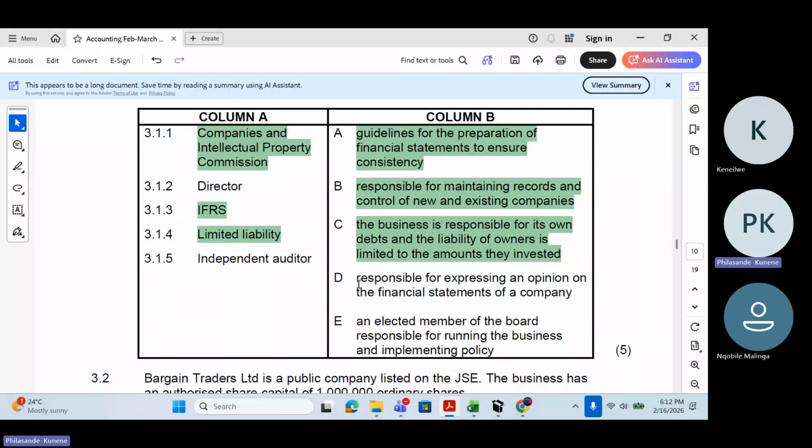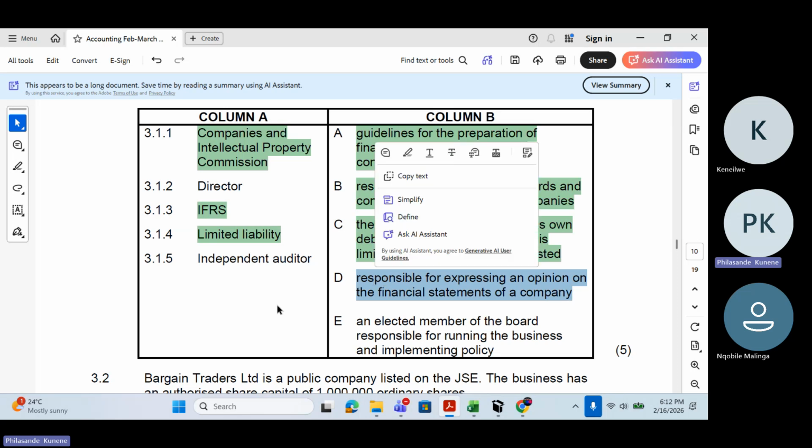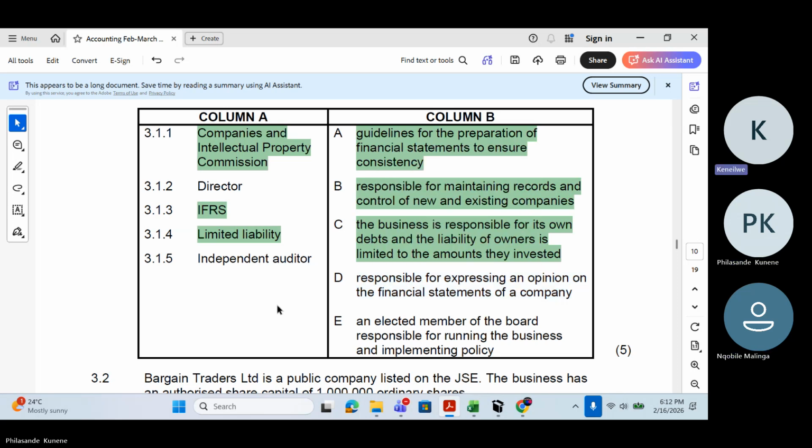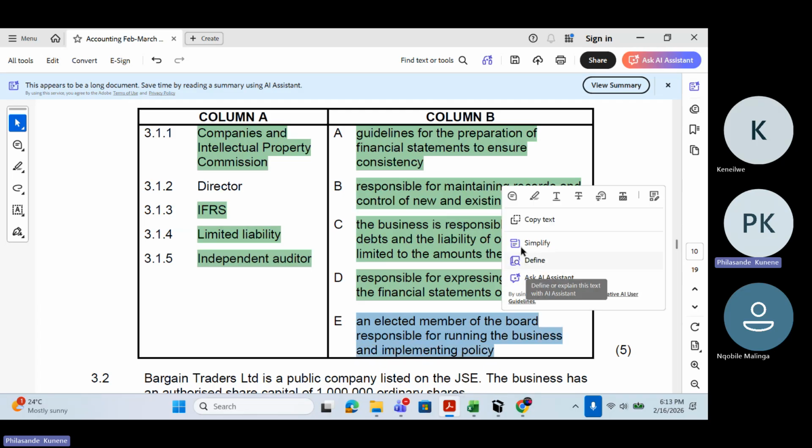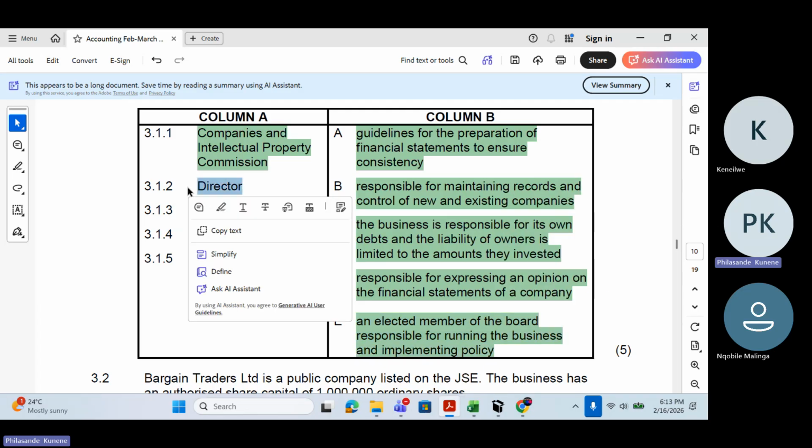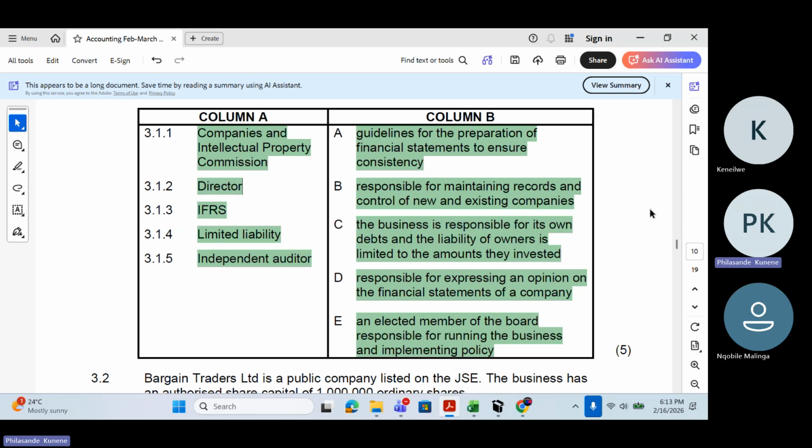And number D, responsible for expressing an opinion on the financial statements of a company. Which one is this one, Smanga? 3.1.5. 3.1.5, that is an independent auditor, exactly, responsible for expressing an opinion on the financial statements of the company. Very good on that. And then the last one, an elected member of the board responsible for running the business and implementing policy. This one is going to be a director, obviously, the remaining one.